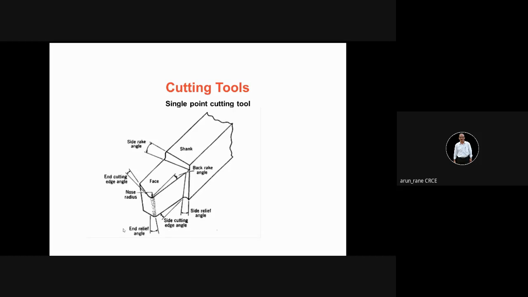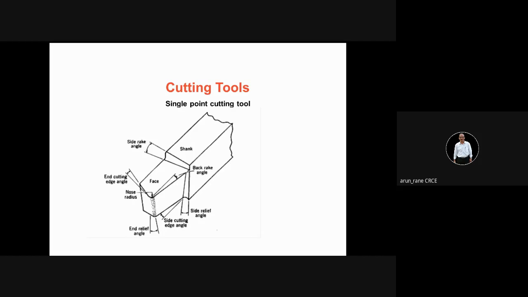So there are 6 angles you have to remember, and you have to mention all 6 angles whenever the tool nomenclature is asked. Tool nomenclature on the lathe machine is important. We are not going to ask you tool nomenclature or tool geometry for drills, milling cutters, shaping cutters, broaching, or gear cutting. Only the tool nomenclature on the lathe will maybe be asked.